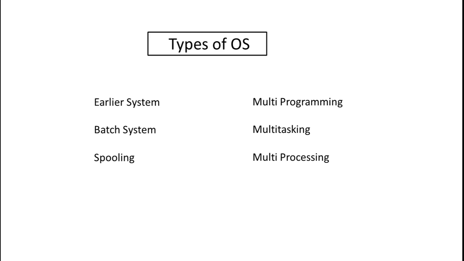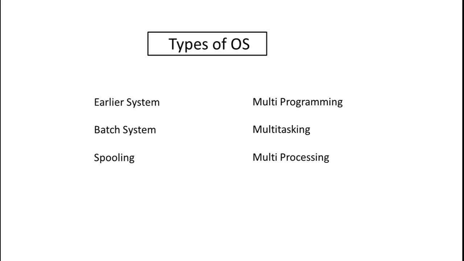Another few operating systems currently in the market are network operating system, distributed operating system, and real-time operating system. You are using this type of operating system currently in real-time use.